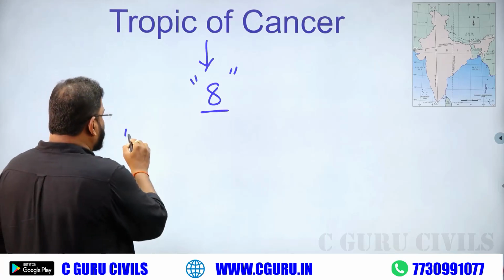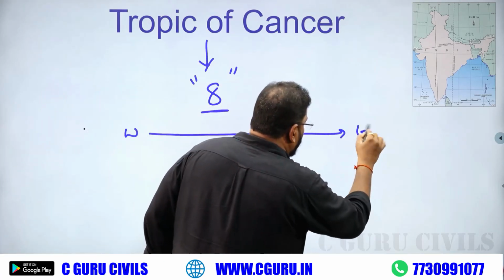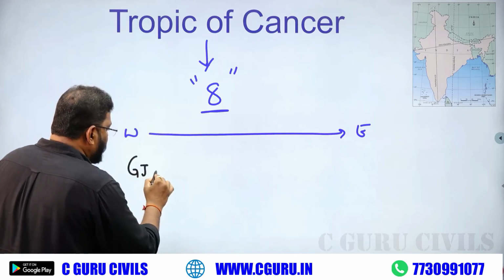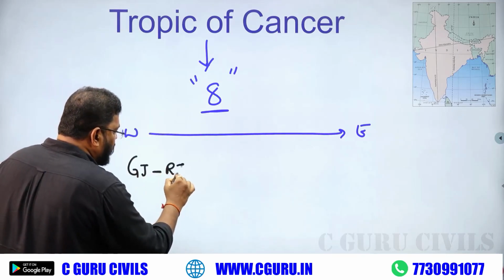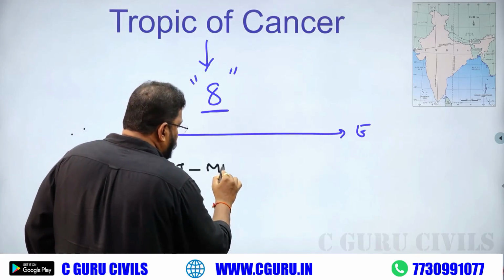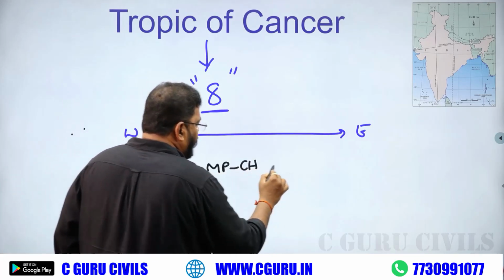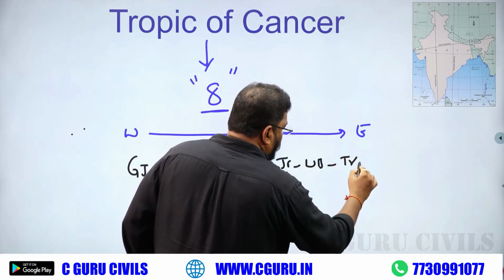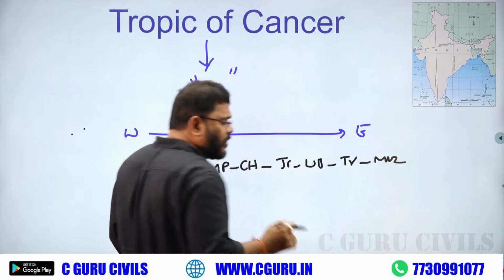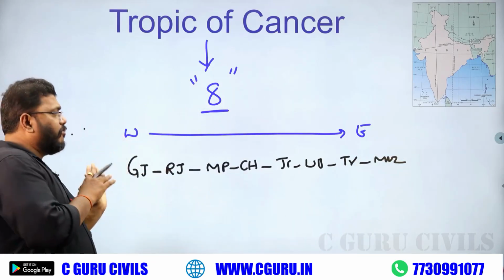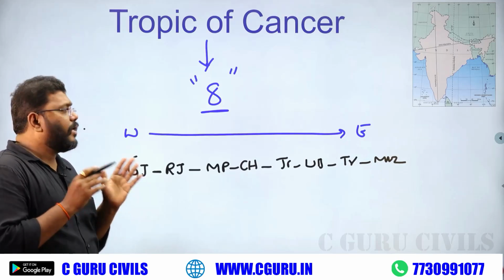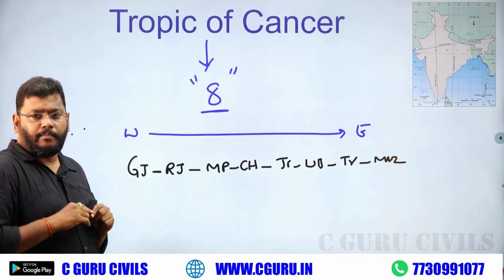From west to east, what is the right arrangement? First one, Gujarat. Second, Rajasthan. Third, Madhya Pradesh. Fourth, Chhattisgarh. Fifth, Jharkhand. Sixth, West Bengal. Seventh, Tripura. And the last one, Mizoram. This is the actual arrangement from west to east. Very, very important area.